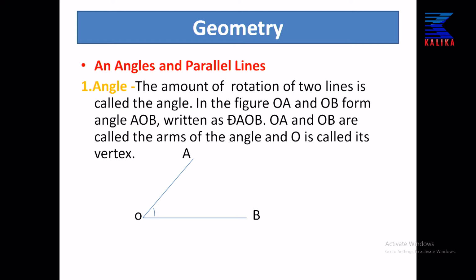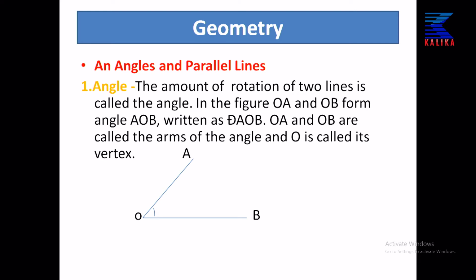In the figure, angle AOB. OA is an arm, OB is also an arm, and O is the vertex here.